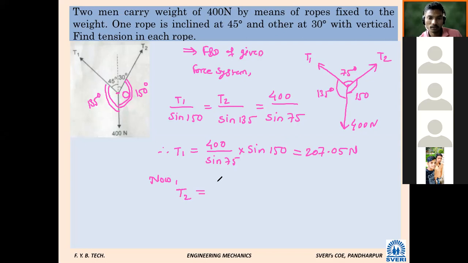T2, what will that be? 400 divided by sine 75 into sine 135. 292.82 Newton. These are the two answers, this one and this one also.